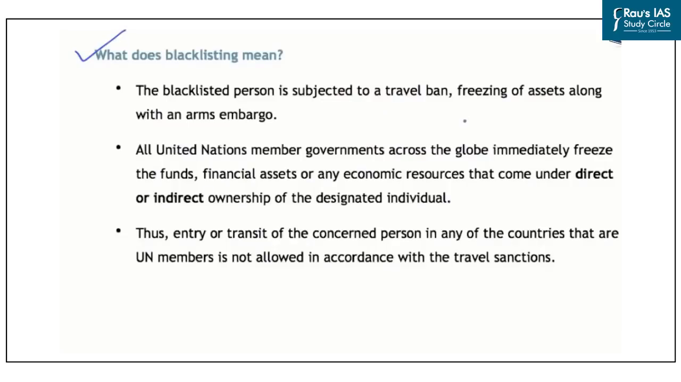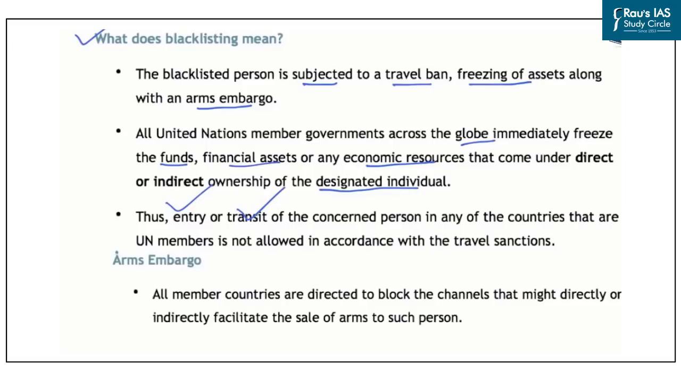So here you should note that a blacklisted person is subjected to a travel ban, freezing of assets, and an arms embargo. Now, regarding freezing of assets, you should note that all the UN member governments across the globe immediately freeze the funds, financial assets, or any economic resources that come under direct or indirect ownership of the designated individual, which means that all the financial or economic assets of the blacklisted person are frozen by the member nations of the United Nations. Further, regarding travel ban, you should note that the entry or transit of this person is also banned by the members of the United Nations.